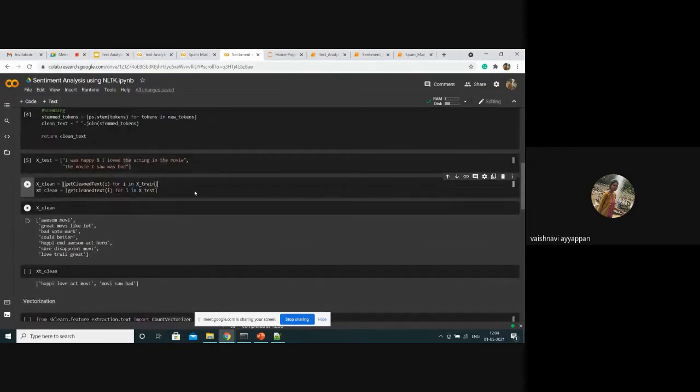After making X_test, I'm going to call the get_clean_text method to clean the data in X_train and X_test. These two are the input texts, so we are going to clean the text. Let's see.